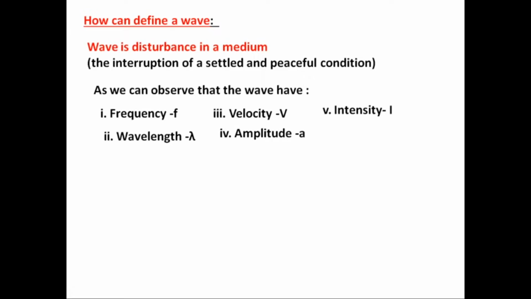If we go to the wavelength, the wavelength of the wave is the length between two successive conjugate points in the wave, that means two identical points. The length between two successive identical points in the wave is nothing but the wavelength.